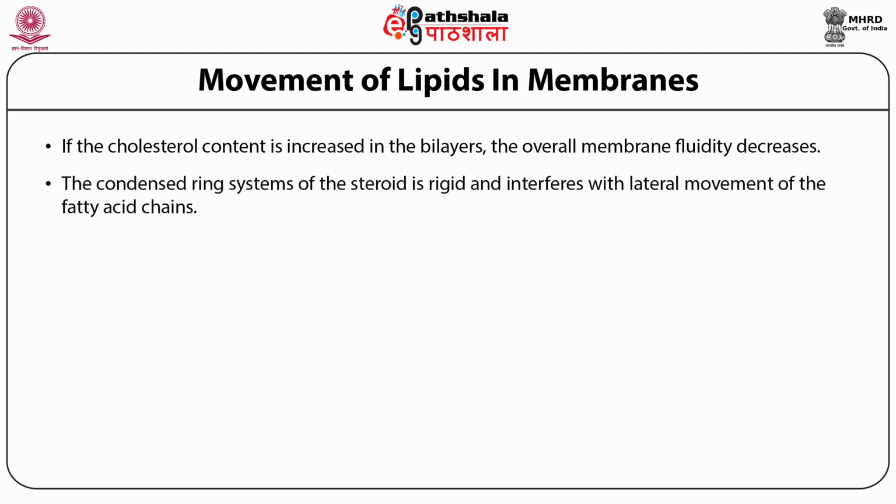The condensed ring system of the steroid is rigid and interferes with lateral movement of the fatty acid acyl chains. As this is a property of steroid rings and not just of cholesterol, it is not surprising that in some biomembranes, cholesterol is actually replaced with some other steroids.